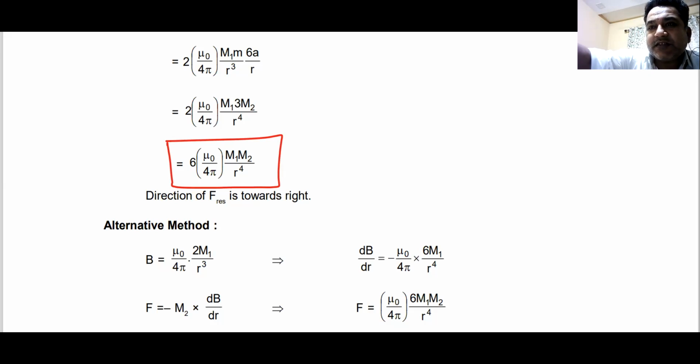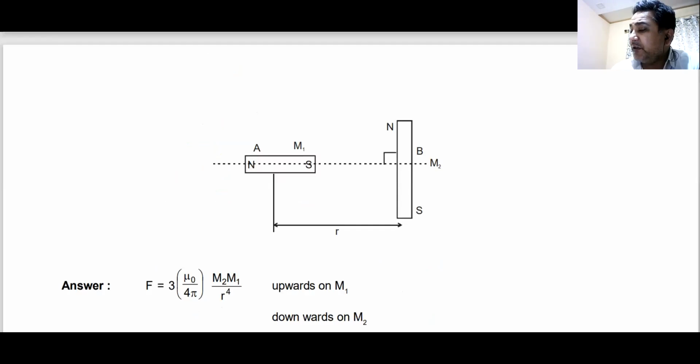Electric dipole, magnetic dipole, both are the same sort of things, same sort of terms. Do we understand this? Yes, sir. Okay. Then you remember one electric dipole was kept like this, another electric dipole was kept like this.